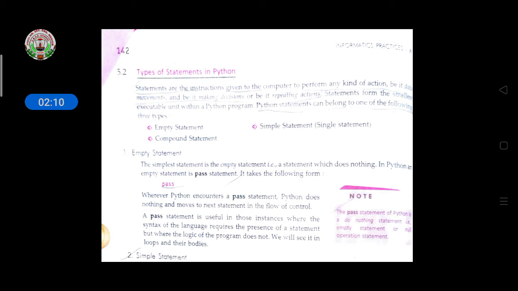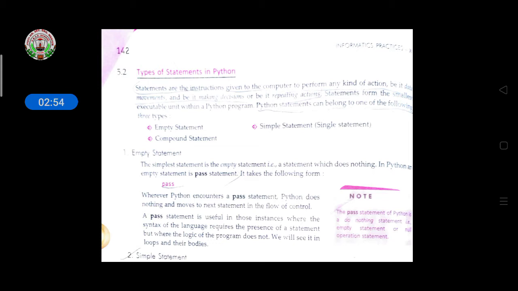Statements are the instructions given to the computer to perform any kind of action, be it data movements, be it making decisions, or be it repeating actions. So if you want to repeat one sign or one special character or any image, and show the output, you have to give the instructions: how many times you have to print that output and in which pattern you have to print the output.